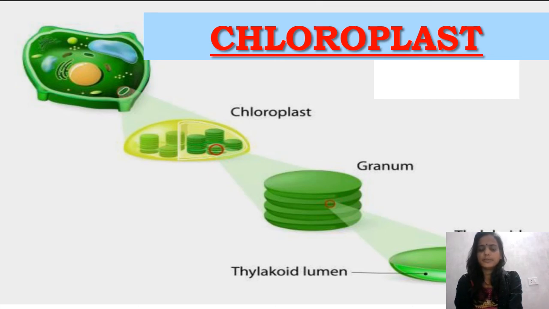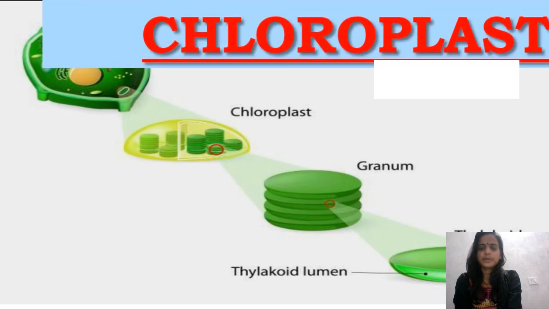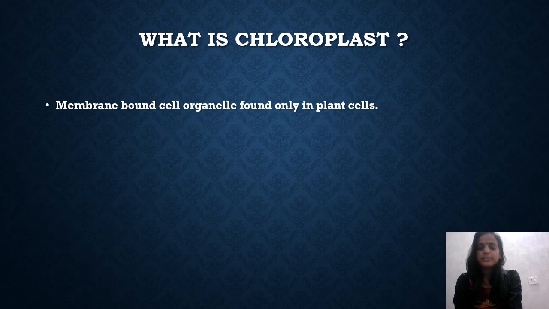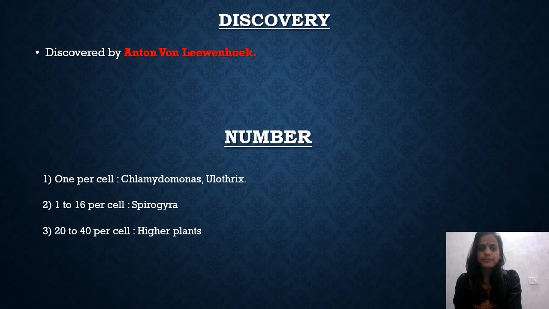In this video we'll be talking about chloroplast, which is an organelle found only in plant cells. So let us begin our voyage with this organelle. First of all we need to understand what chloroplast is. We already know that chloroplast is a membrane-bound cell organelle which is found only in plant cells.